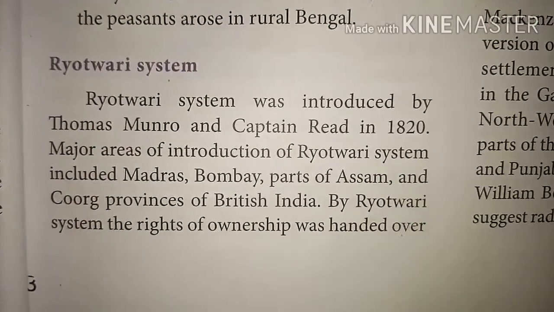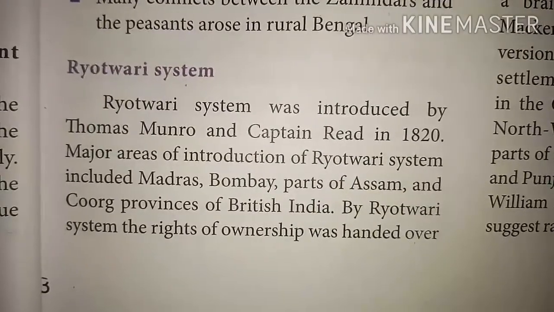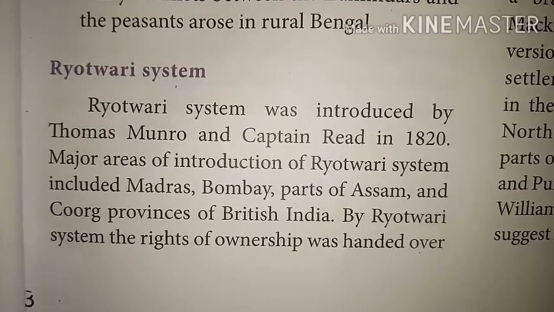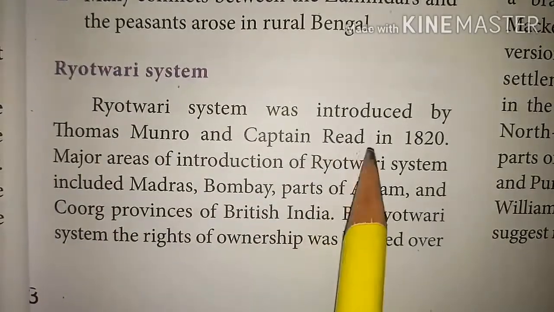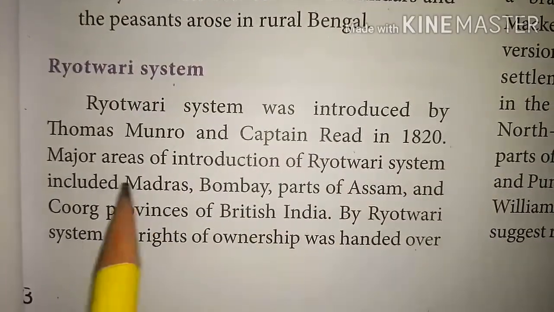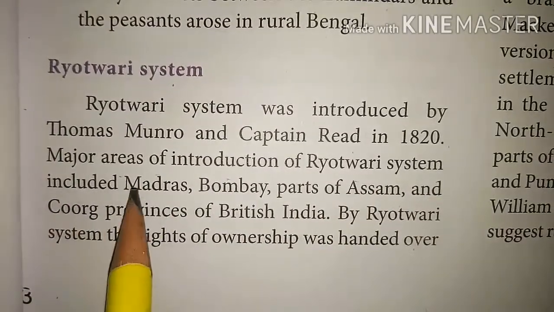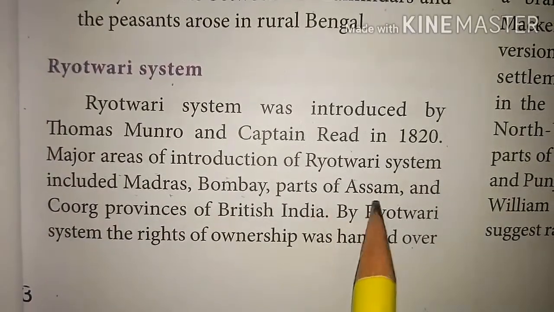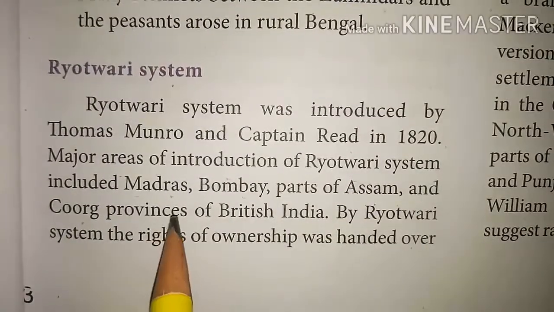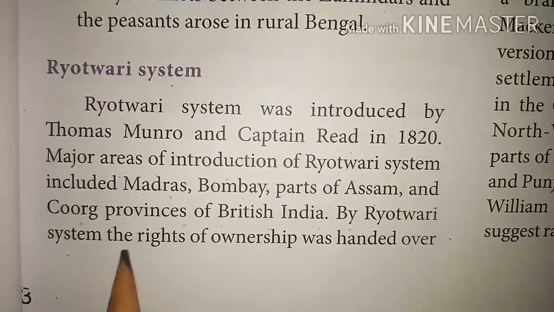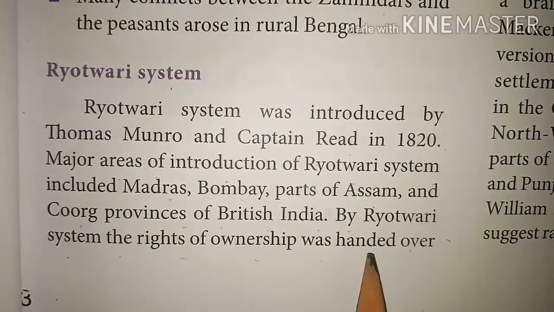Next land revenue policy under the British was the Ryotwari system. The Ryotwari system was introduced by Thomas Munro and Captain Reed in 1820. Major areas of introduction of the Ryotwari system included Madras, Bombay, parts of Assam and Coorg provinces of British India. By the Ryotwari system, the rights of ownership were handed over to the peasants.